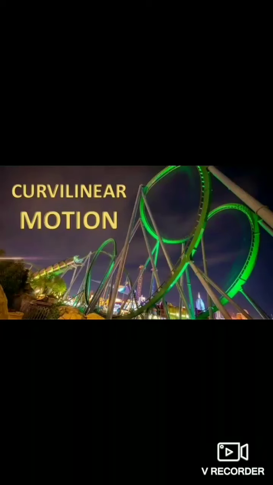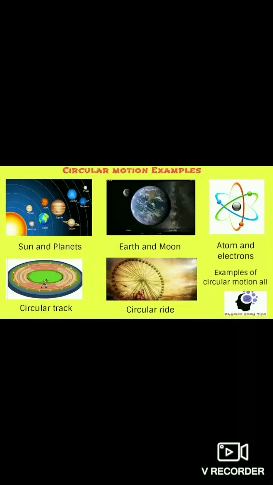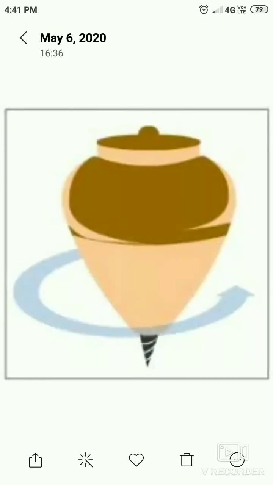Based on curvilinear motion, there is a special kind of motion also, that is circular motion. Circular motion is a special case of curvilinear motion where the object moves around a fixed point in a circular path. In this case, the distance of the object from the fixed point always remains the same, for example, the motion of a child sitting on a merry-go-round.